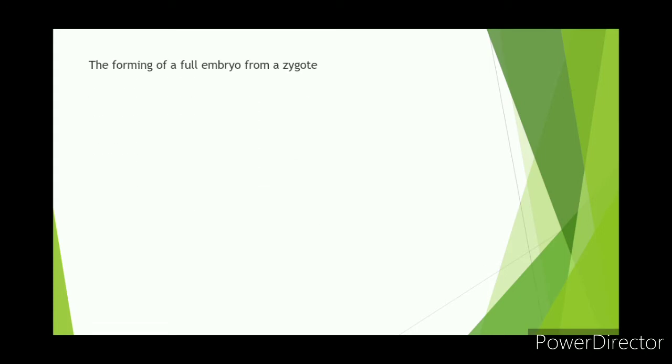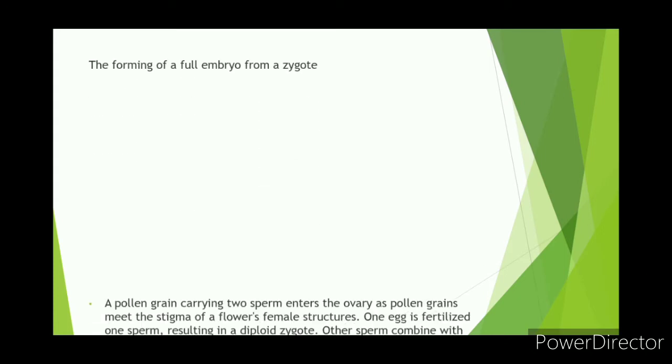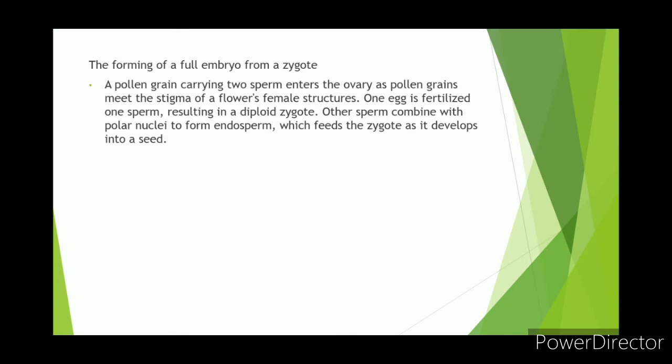The forming of a full embryo from a zygote. A pollen grain carrying two sperm enters the ovary as the pollen grain meets the stigma of a flower's female structures. One egg is fertilized at one stem, resulting in a diploid zygote. Other sperm combine with polar nuclei to form endosperm, which feeds the zygote as it develops into a seed.